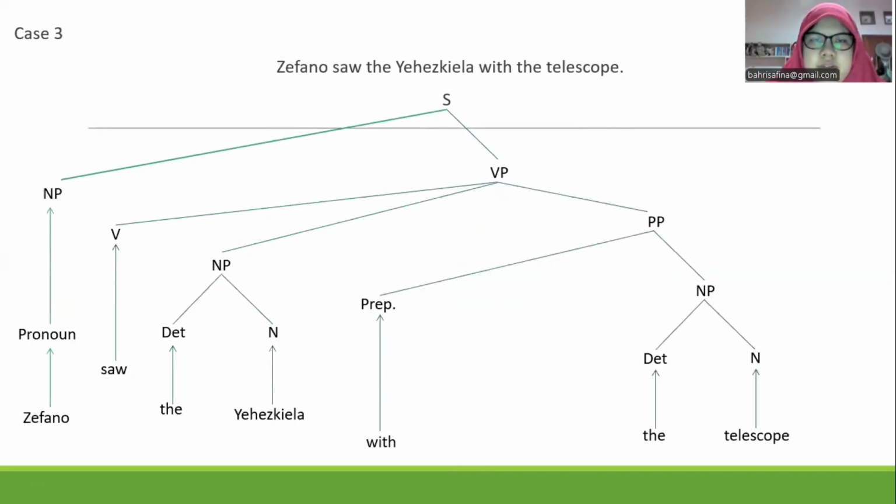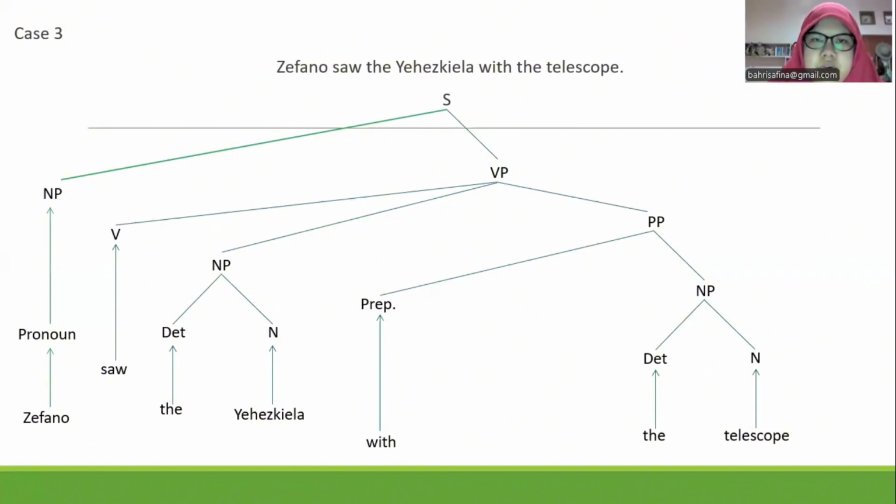Now, let's discuss the third case. The sentence meaning in the third case is kind of ambiguous. As you can see, this sentence indicates the action of seeing from an individual named Stefano. The medium that Stefano used to see the object is a telescope. But the object that Stefano saw is kind of ambiguous